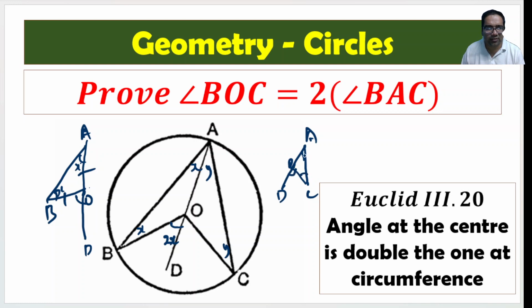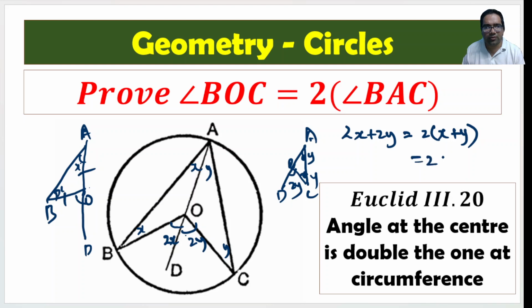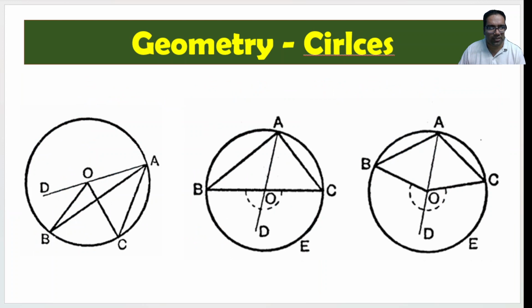This angle is equal to the sum of this angle and this angle. If both are y's, this becomes 2y. So angle BOC is equal to 2x plus 2y, which is 2 into (x plus y). X plus y is what? BAC. This angle is x plus y. So BOC is equal to 2 into angle BAC. This is what we wanted, which we have proved.